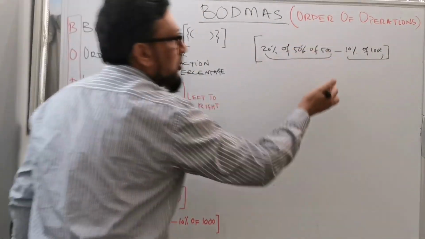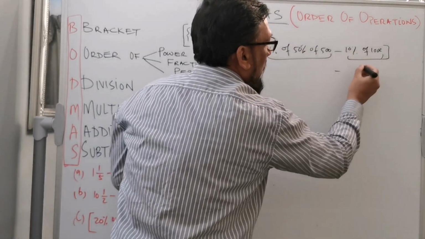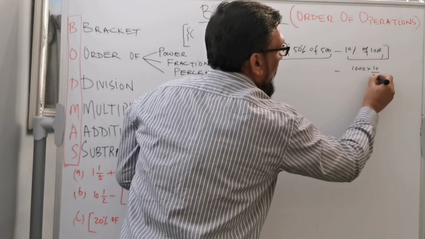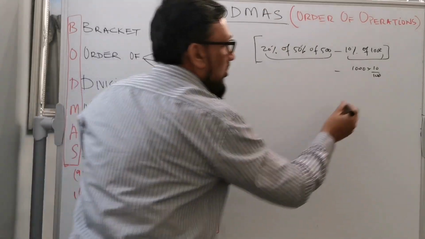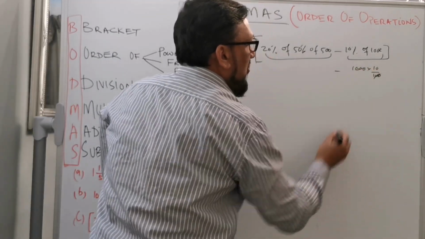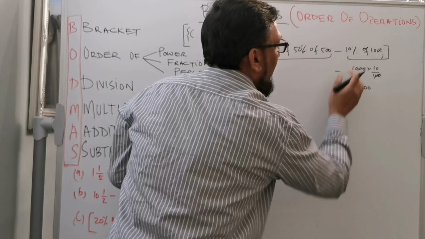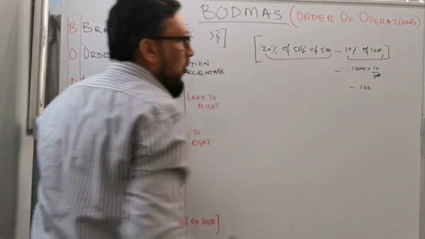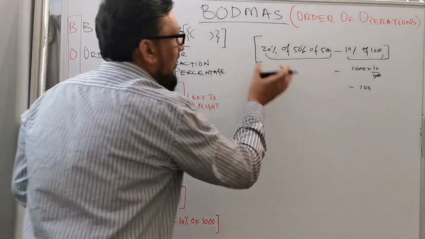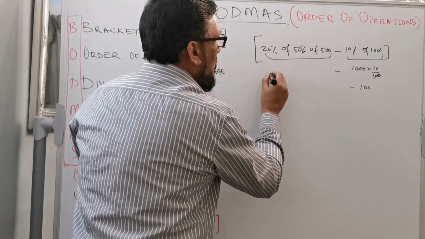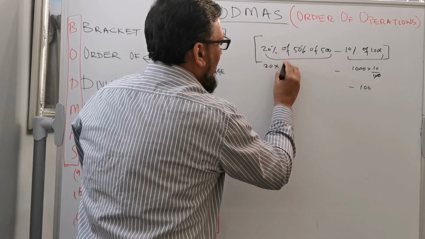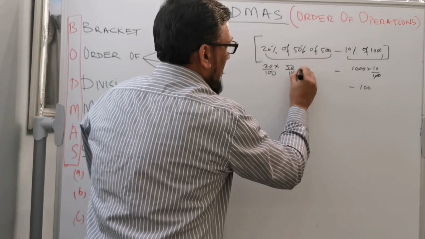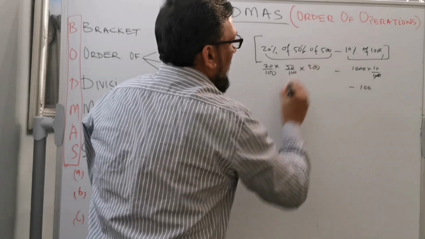First I'm going to solve 10% of 1000, which is 1000 times 10 over 100. So this 20 cancels with this 20, and your answer for 10% of 1000 is 100. Now I'm going to solve this one: 20 times 50 times 500.